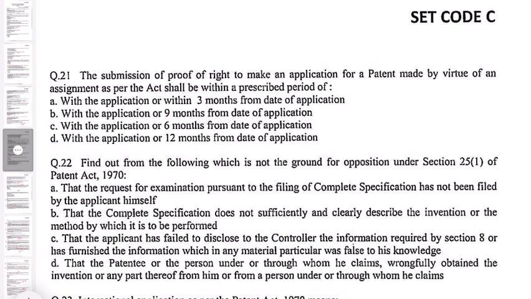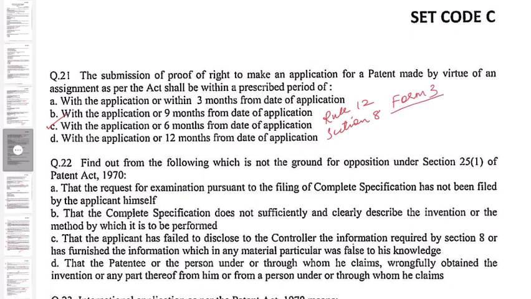So the correct option here is C. With the application or 6 months from the date of application. This is given in Rule 12 of Form 3, that is 6 months, and the section is Section 8, Statement and Undertaking.